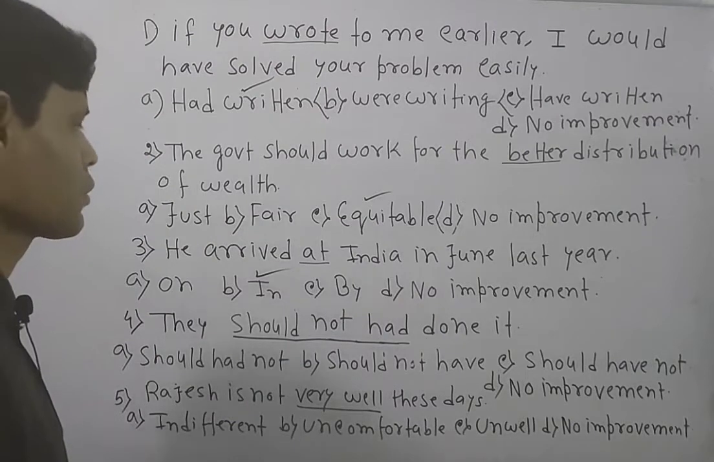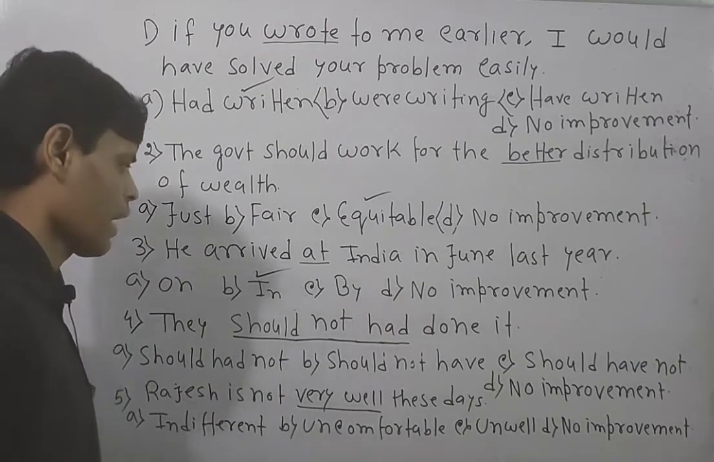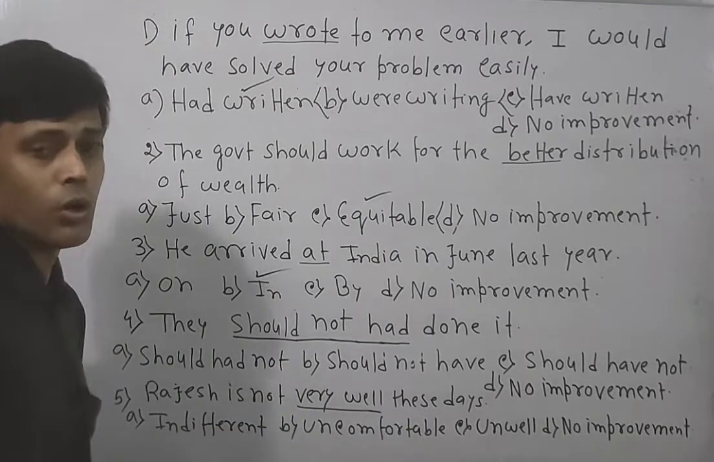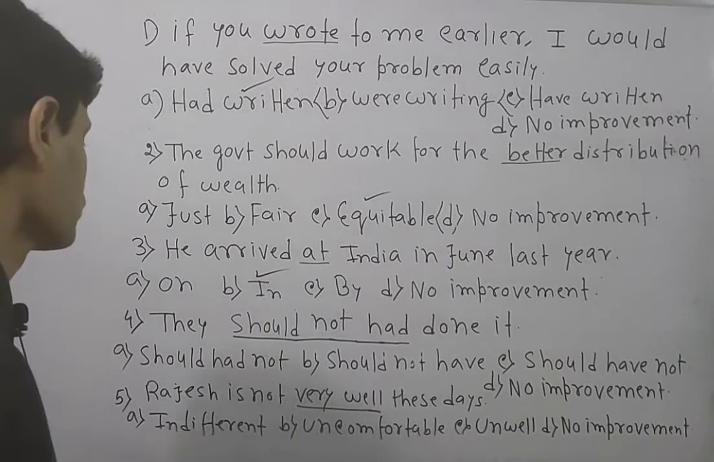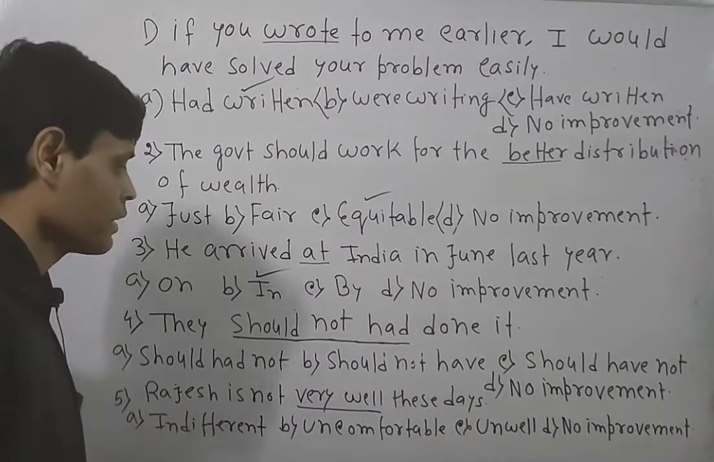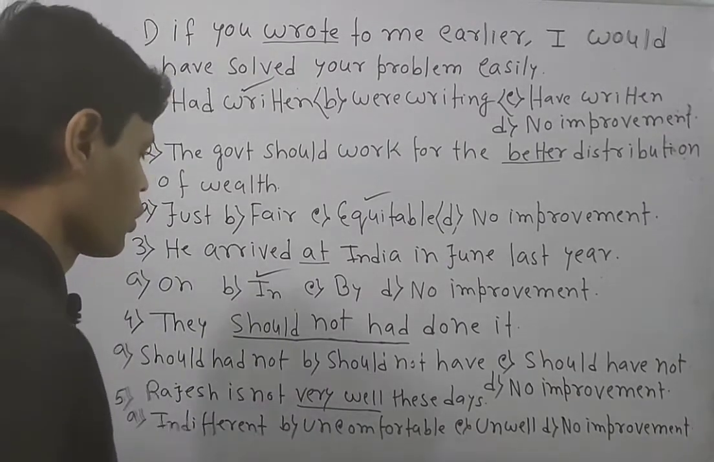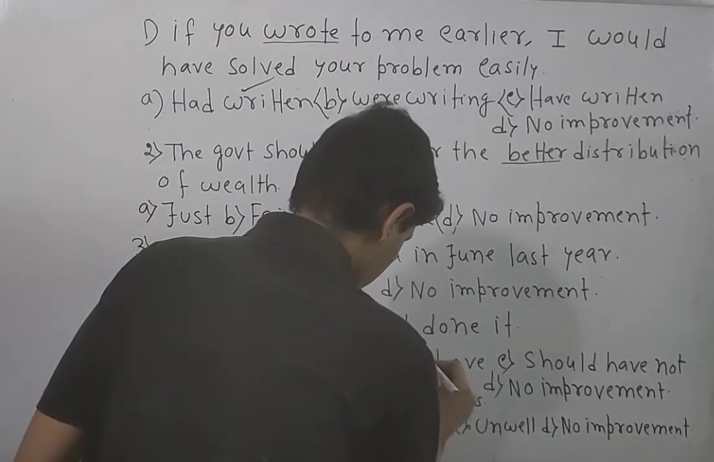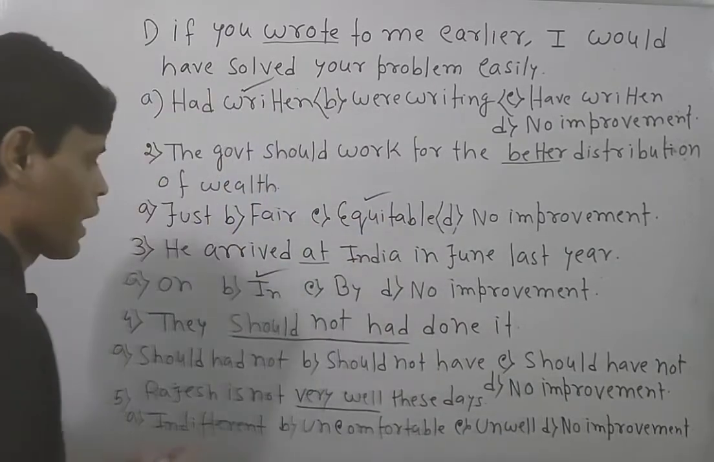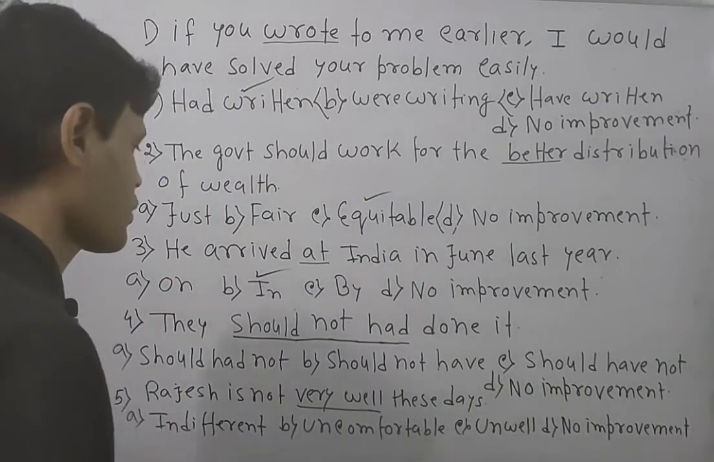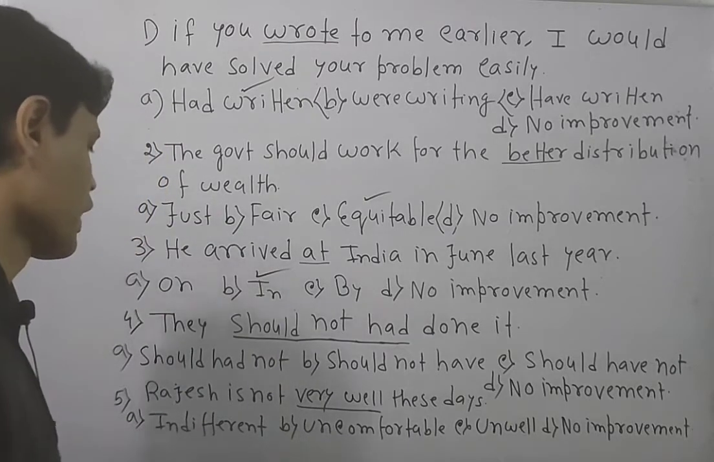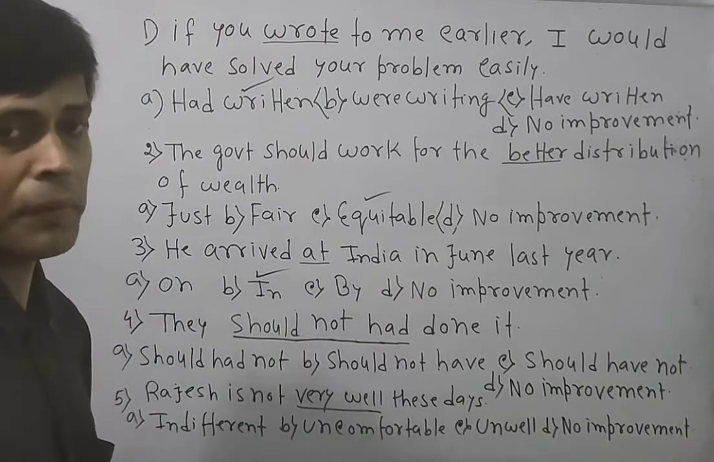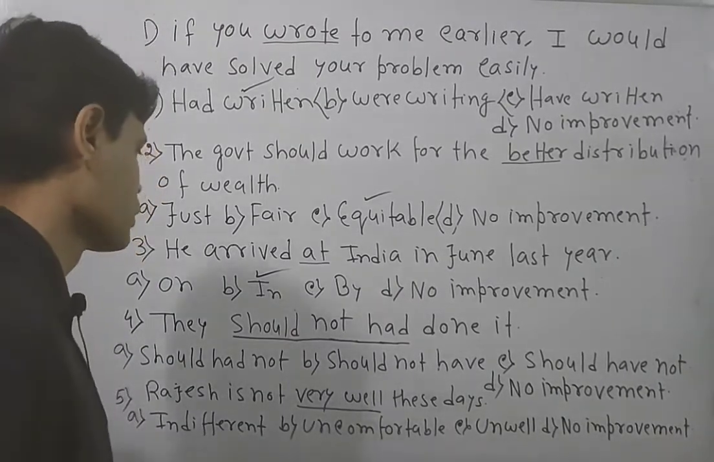Now look at the next question. They should not had done it. Here should not had means got. Now there are four options. We cannot form any sentence like should, had, not, or something like should have not, or should had not. We cannot write had after should. It can't be.